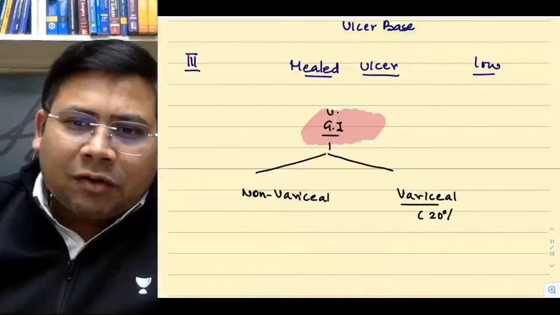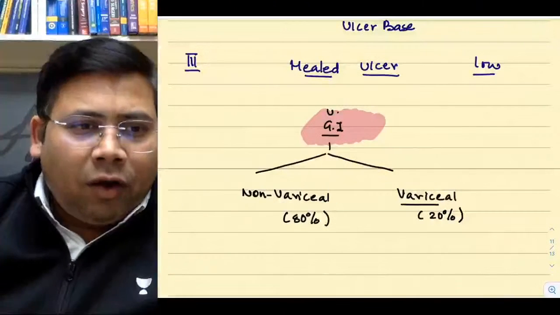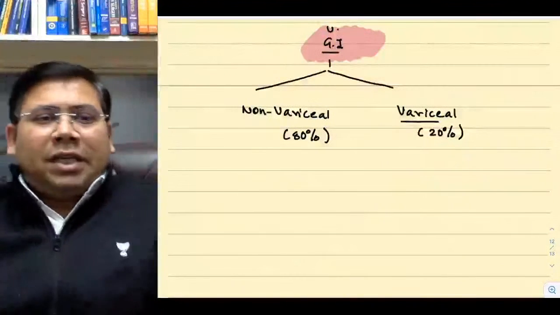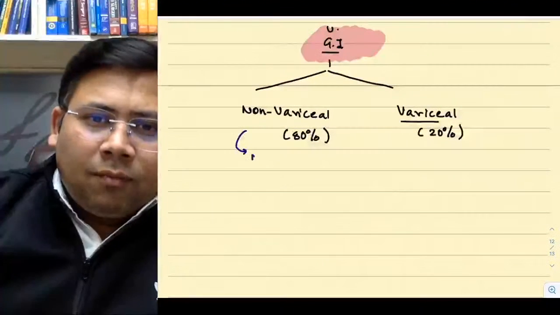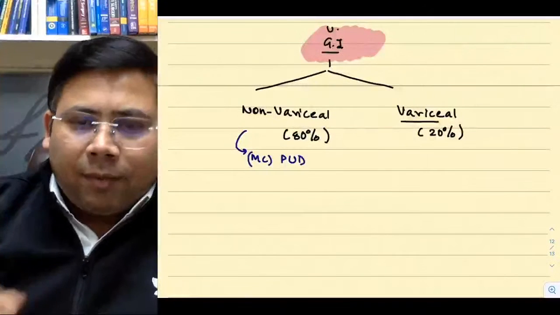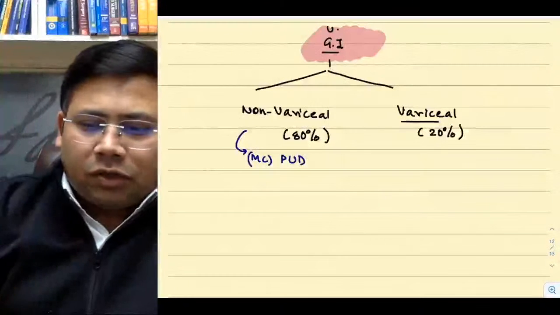If you talk about variceal bleeds, only 20% of the bleeds are variceal. Remember, 80% of them are non-variceal. In non-variceal, we will see which is the most common. The most common is peptic ulcer disease. Remember here 2 lines. We will quickly write 1, 2 lines on this also.